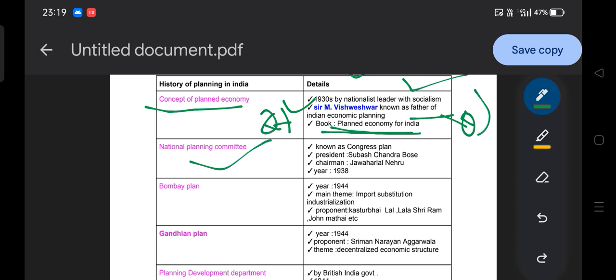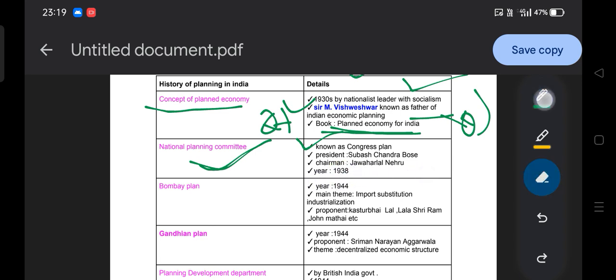Then National Planning Committee. So what is National Planning Committee? It is known as a Congress plan. The president of the National Planning Committee was Subhash Chandra Bose, and the chairman of the National Planning Committee was Jawaharlal Nehru. It was constituted in 1938.